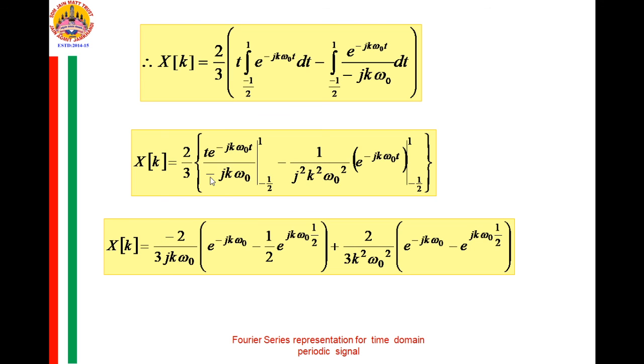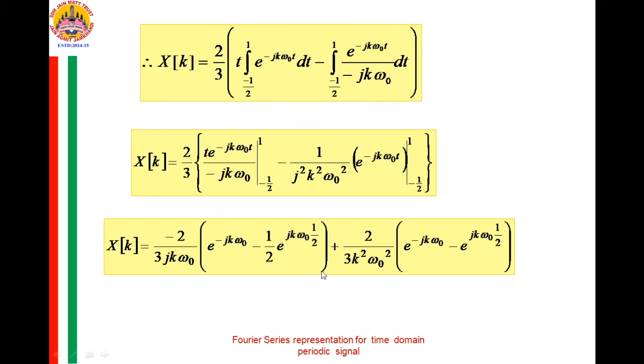This minus sign you take outside, so minus 2 by 3 jk omega naught, and then substituting the limits t equal to 1 here and t equal to minus 1 by 2 here, you will get jk omega naught by 2. Similarly here j square is minus 1 and minus minus is plus, giving 2 by 3 k square omega naught square, and when you substitute the limits, the upper limit is 1 and the lower limit is minus 1 by 2.